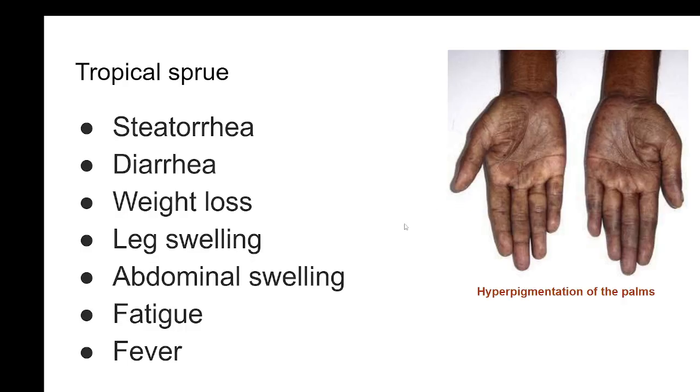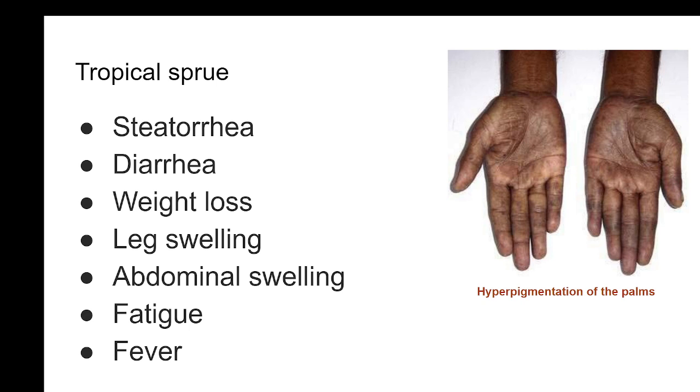The real cause of tropical sprue is again questionable. There is a lot of argument about that, but often it is believed that it could be due to the presence of infective organisms, multiple bacterial organisms. That's what the hypothesis says. But it could be due to the types of food, irritant food substances consumed also. Food habits also could be a cause for tropical sprue. Those who do not cook the food properly, particularly non-vegetarian food, that can be a cause for tropical sprue. Worm infestation also can be a factor which triggers tropical sprue.